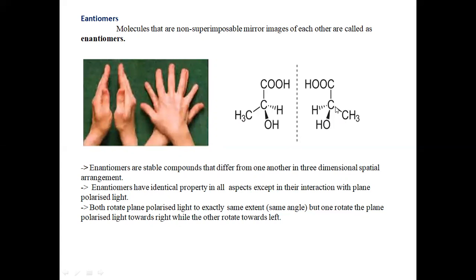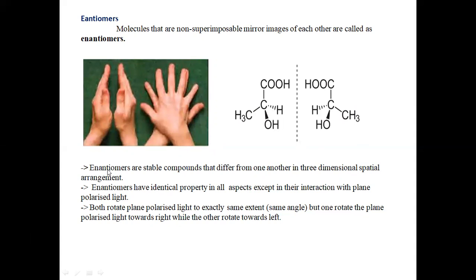But if I keep this second molecule on the first molecule, on the right side, on the hydrogen atom I will be getting the methyl group, and on the methyl group I will be getting the hydrogen. Meaning they are not superimposable on each other. So this is an example of an enantiomer.